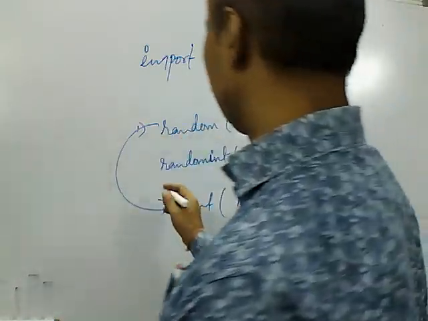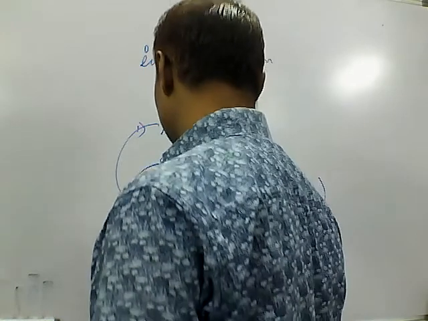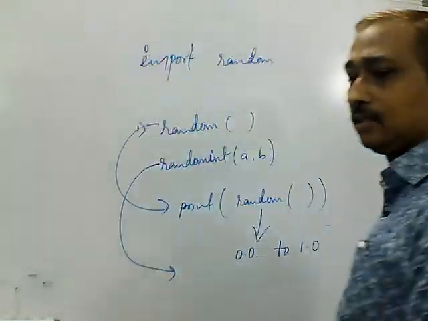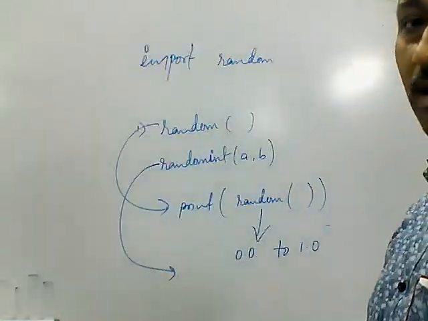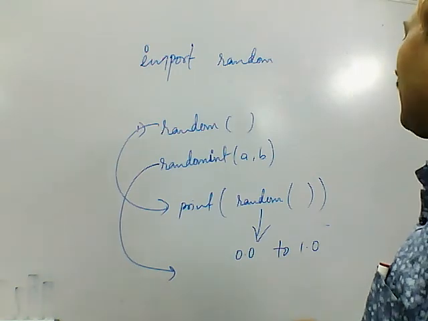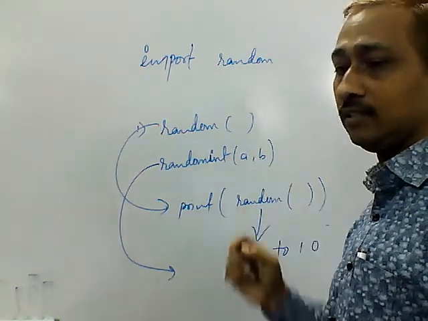Next one is the randint function, and it takes two parameters from the calling function.